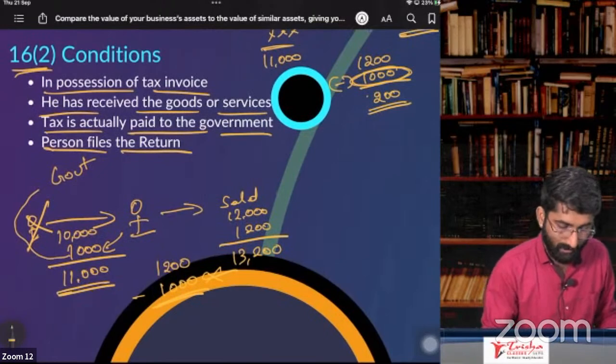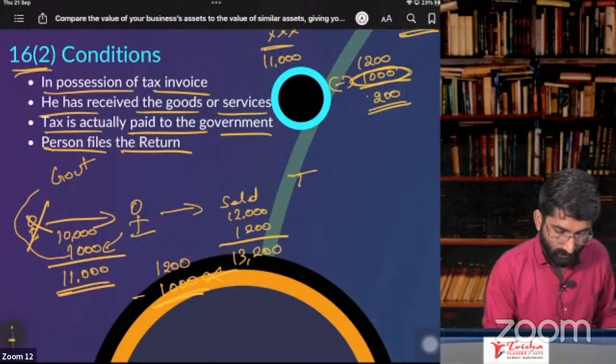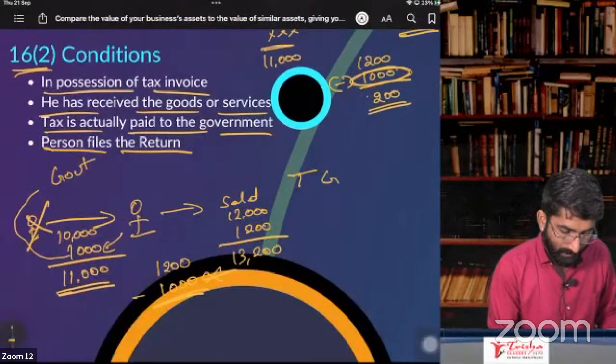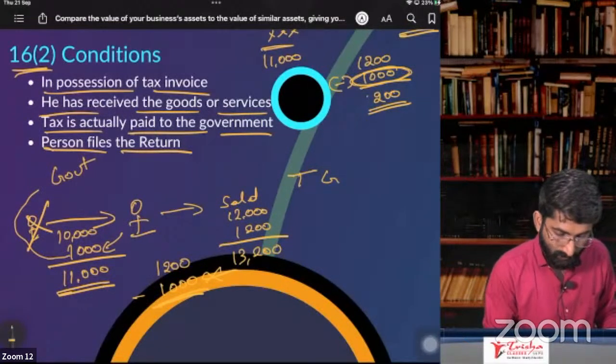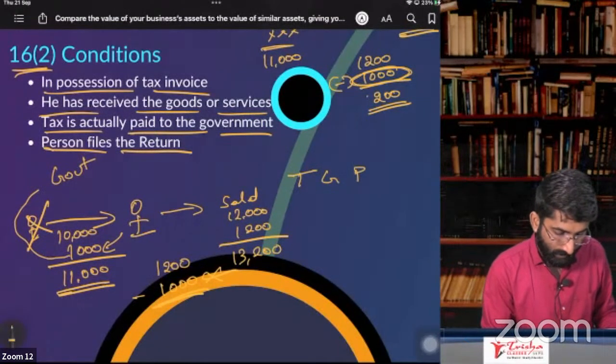How to remember this, sir? Tax invoice. Goods you have to receive. And tax is actually paid to the government. Paid. And person files the return.